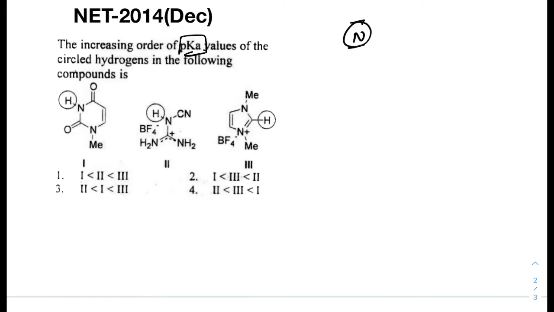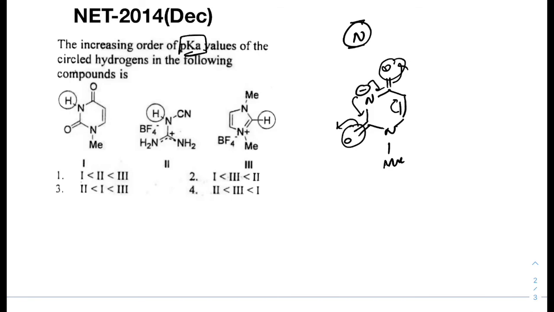In the first case, there is a negative charge over the nitrogen, so we have to think about the conjugate base. Now that can take part in conjugation with this as well as with this ketoamide, right? But this ketoamide also takes conjugation with this double bond, and this ketoamide also takes conjugation with this amide. So this type of conjugation is not that strong.